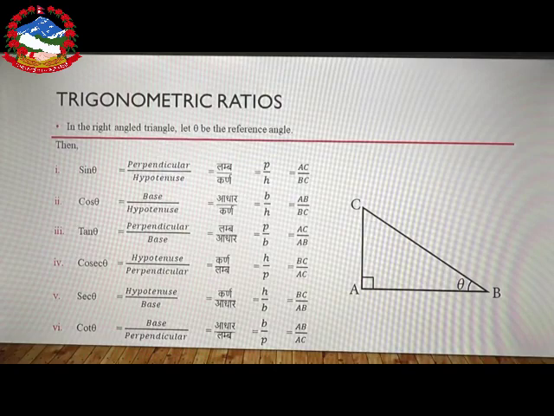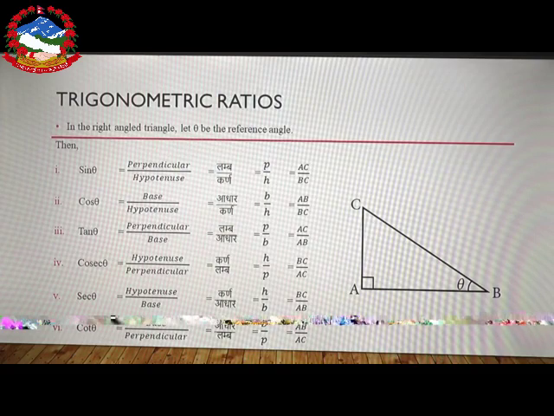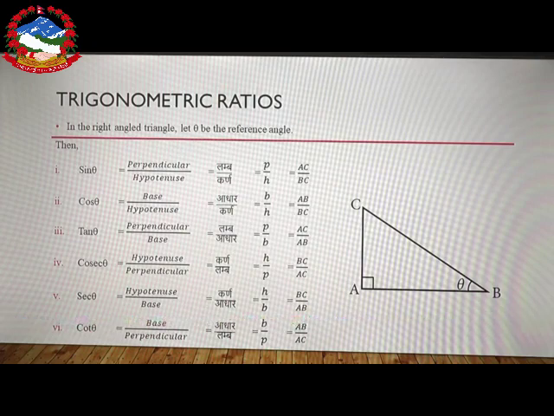You are looking at the screen that sin theta is equal to perpendicular by hypotenuse, in Nepali, लम्ब को मुनि कर्ण, and one triangle which is a right angle triangle is also shown there, ABC. Similarly, cos theta is equal to b by h, tan theta is equal to p by b. Likewise, all 6 trigonometric ratios are shown in the slide.